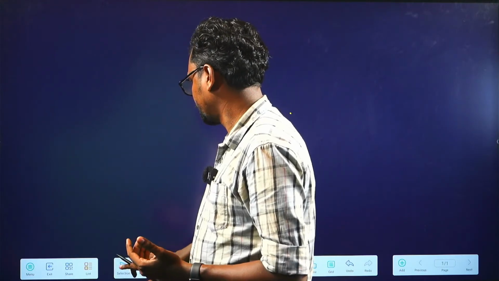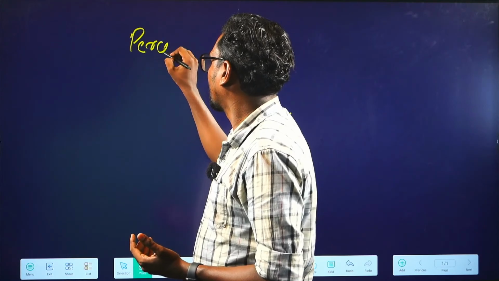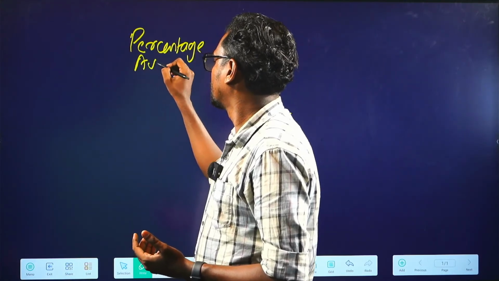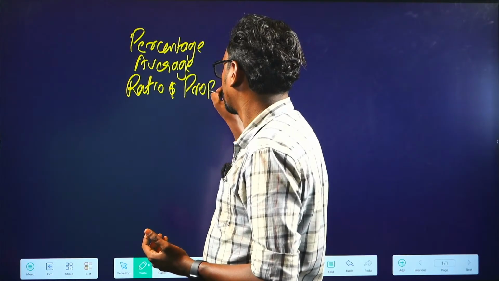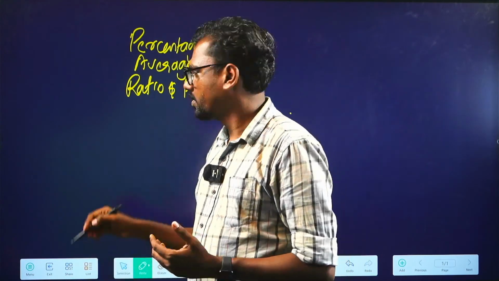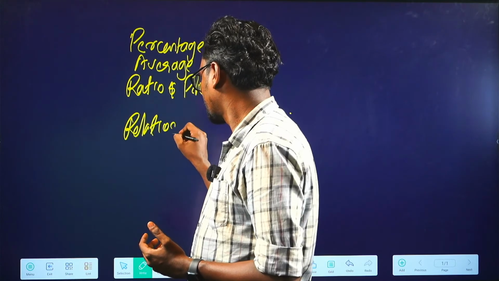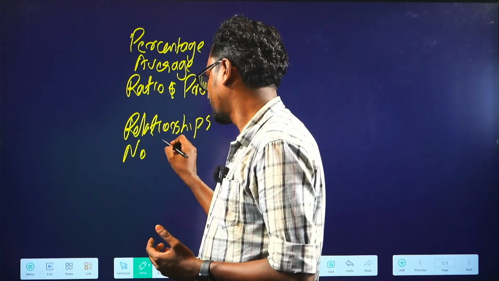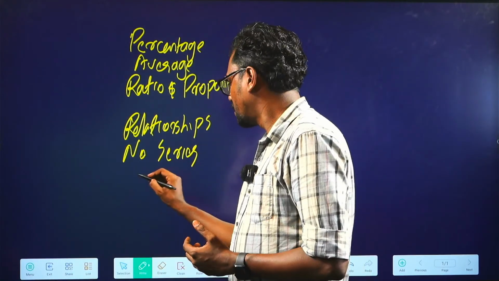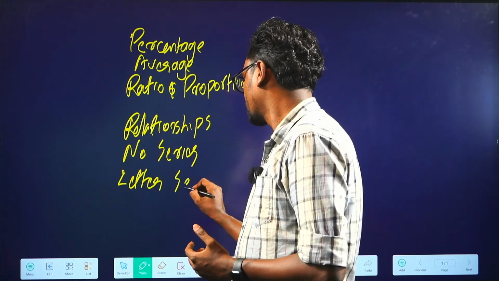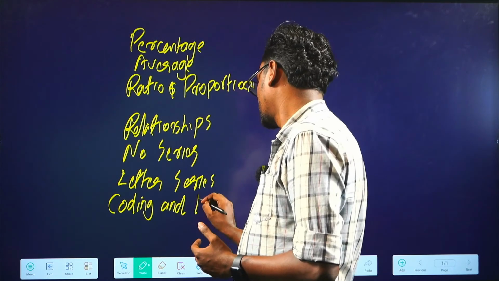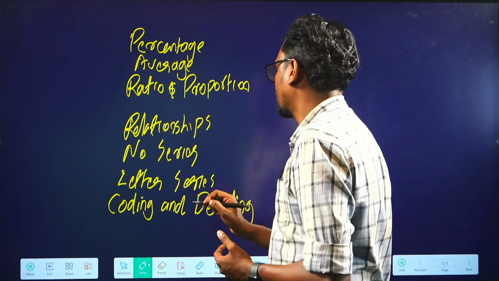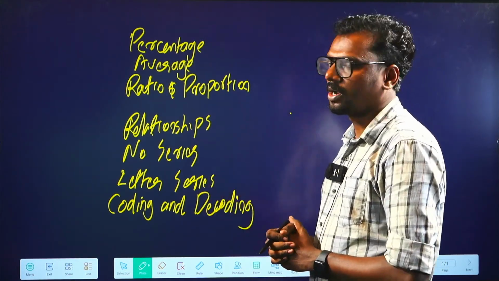We have different topics coming under mathematical reasoning. We have percentage, average, ratio and proportion, relationships, number series, letter series, coding and decoding.